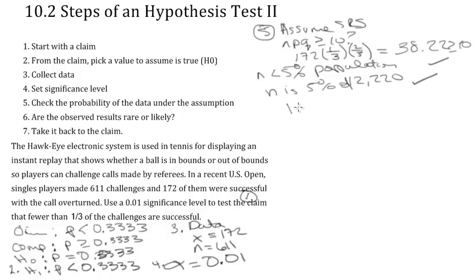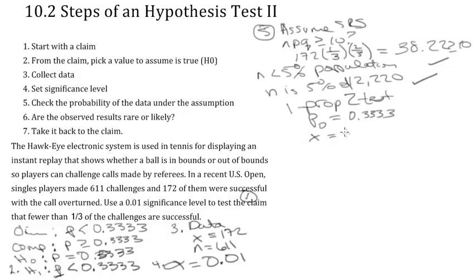I'm going to use my one prop z-test because this is a claim about proportions. So what that gives me is, what's my p-naught? My p-naught is the proportion in the null hypothesis. So that was 0.3333, the way we rounded it. And what will my x be?